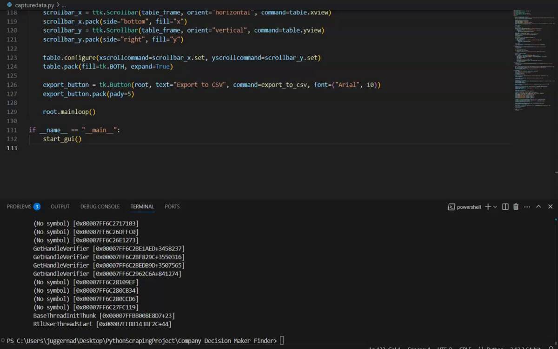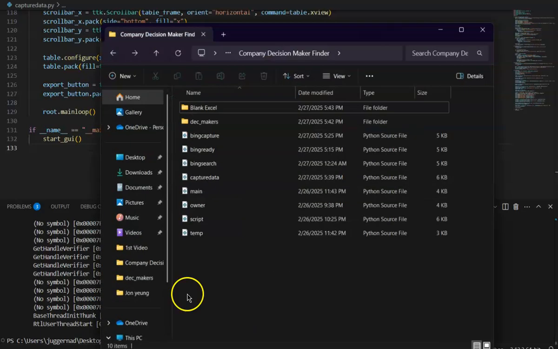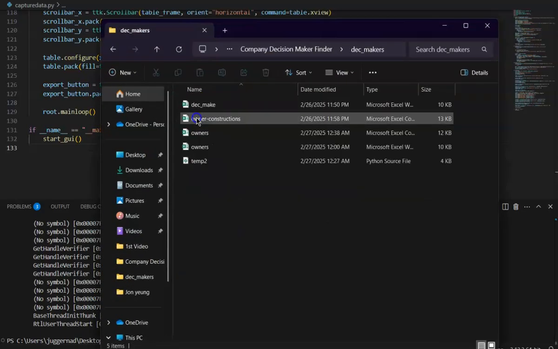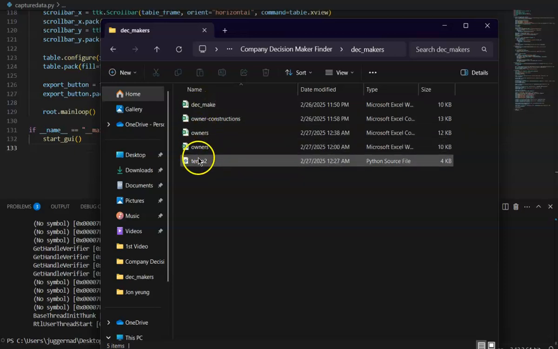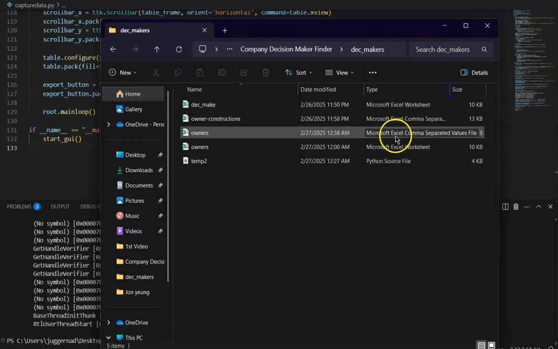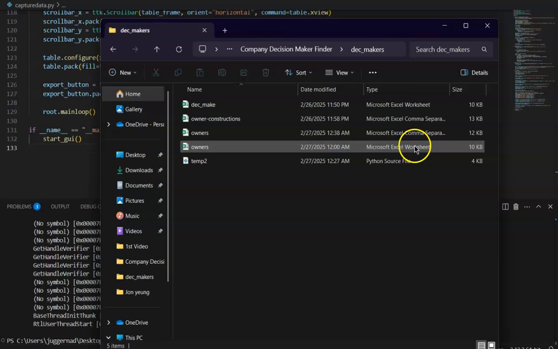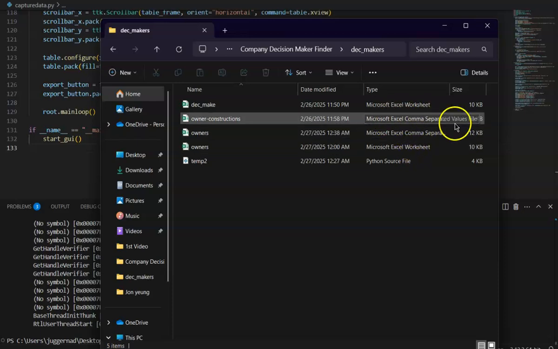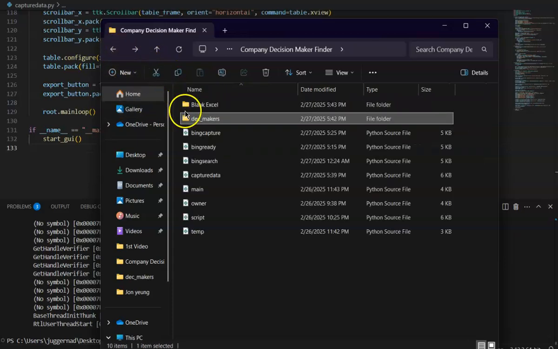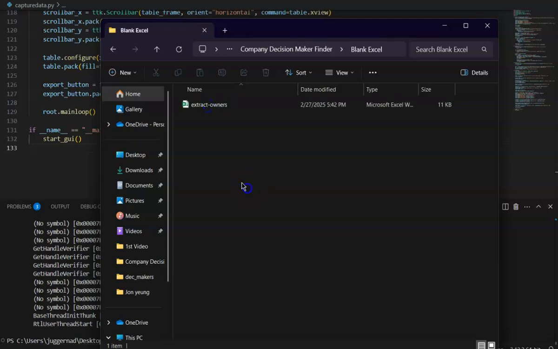Now, let me show you my spreadsheet once again. I have the spreadsheet here, but those are already scraped. These are CSV files, Python resources, CSV, and Excel worksheet. But we're not going to use these. We're going to use a blank Excel sheet.